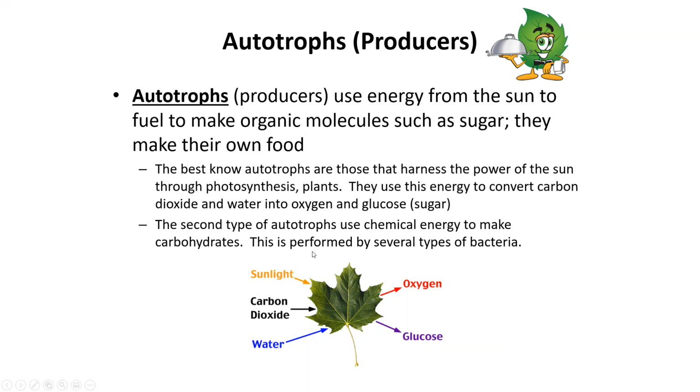The best known autotrophs that harness the power of the sun through photosynthesis are what we call plants. They use this energy to convert carbon dioxide and water into oxygen and glucose. Glucose is also called sugar. The second type of autotrophs that use energy to make carbohydrates are many forms of bacteria. Now, if you think about an autotroph being able to produce its own energy, I can't go out and stand in the sun for years on end and just put my arms out, soak in the sun's rays, and be able to produce my own food. Therefore, I'm not an autotroph.